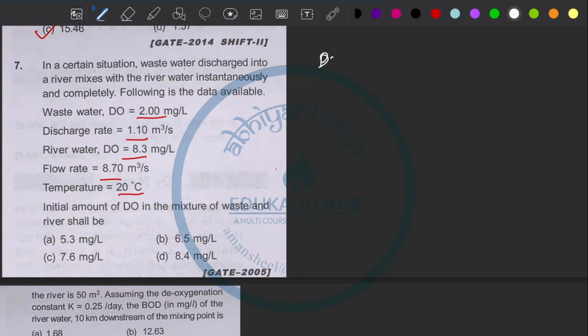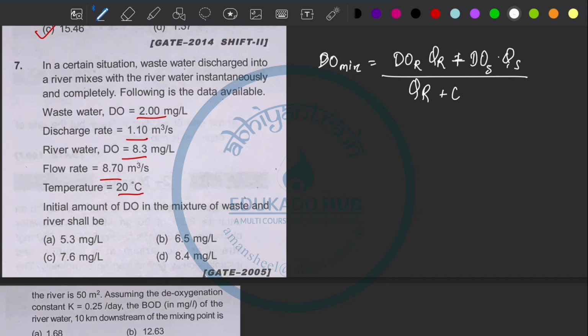So DO of mix is equal to DO of river into discharge of river plus DO of your wastewater into discharge of wastewater divided by QR plus QS.